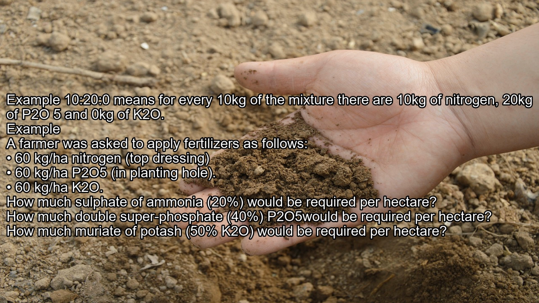Example. A farmer was asked to apply fertilizers as follows: 60 kg/ha nitrogen as top dressing, 60 kg/ha P2O5 in the planting hole, 60 kg/ha K2O. How much sulfate of ammonia (20% N) would be required per hectare? How much double superphosphate (40% P2O5) would be required per hectare? How much muriate of potash (50% K2O) would be required per hectare?